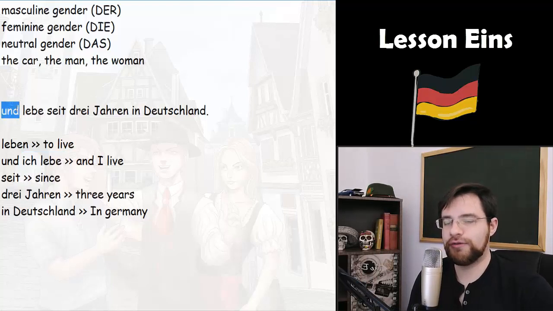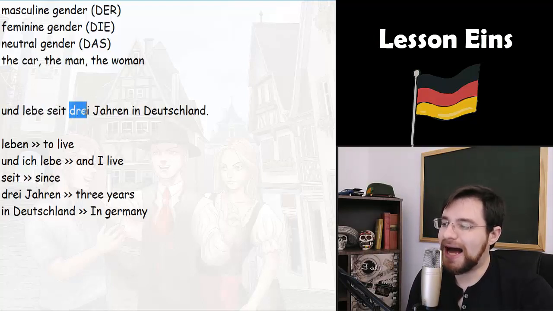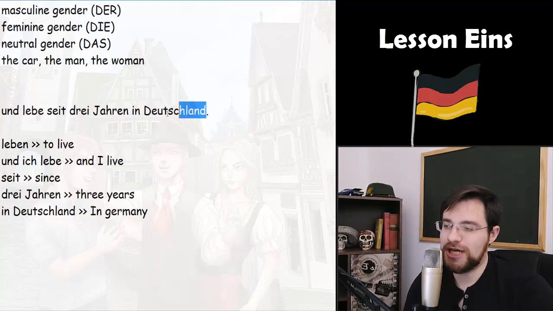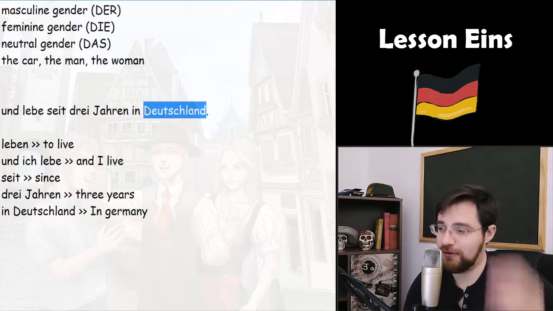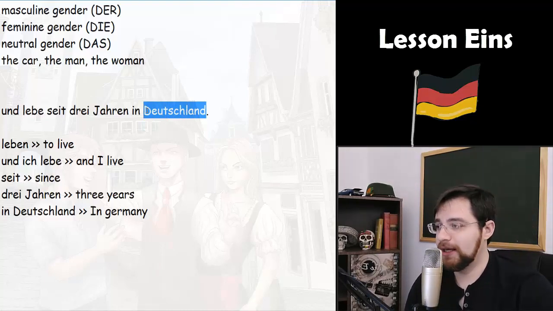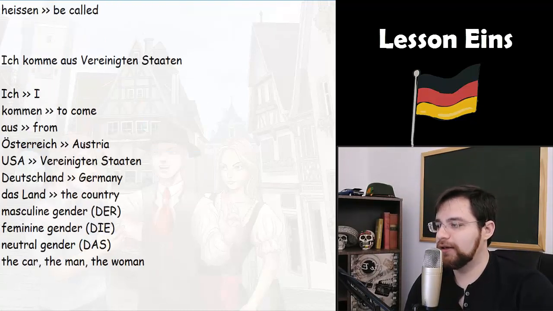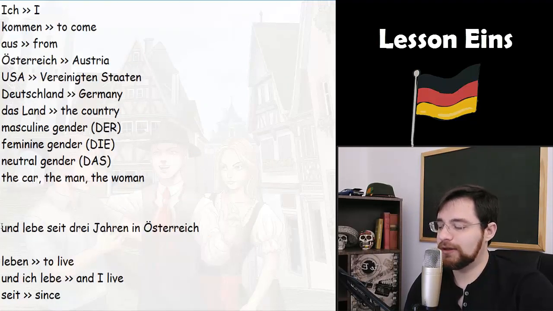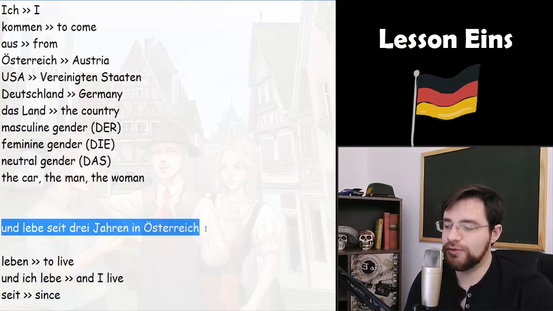Und try to pronounce this sentence with me again. Und lebe seit 3 Jahren in Deutschland, and I'm living since 3 years in Deutschland. Of course, you can change the country's name here for another country. For example, if you are living in Österreich, you just say und lebe seit 3 Jahren in Österreich.